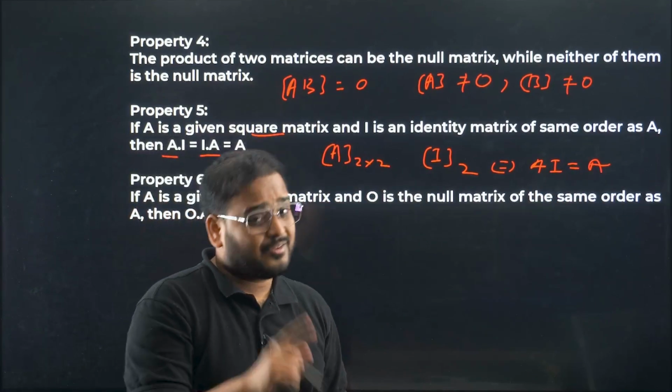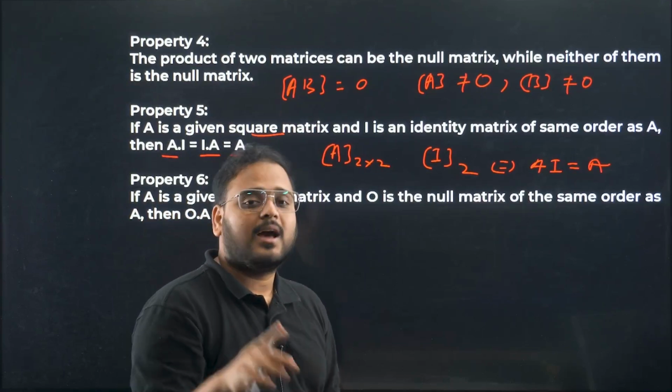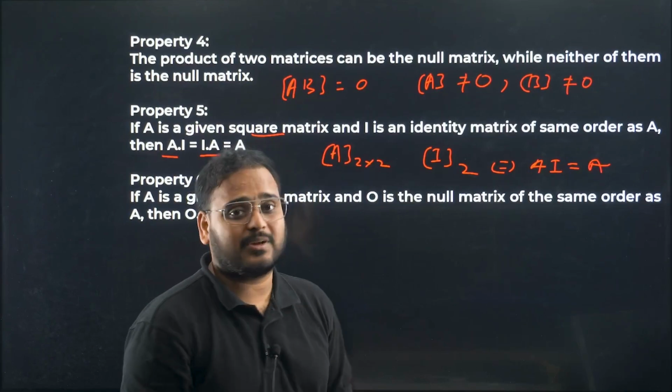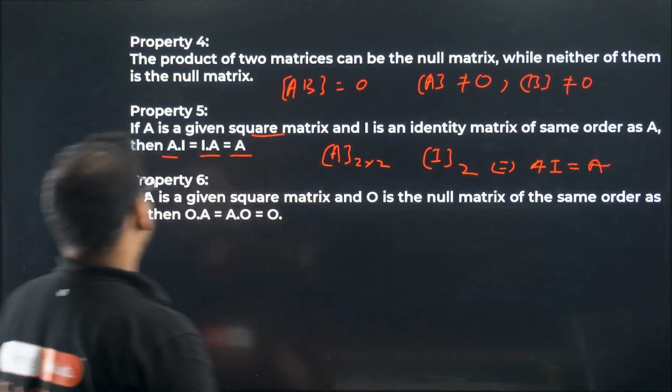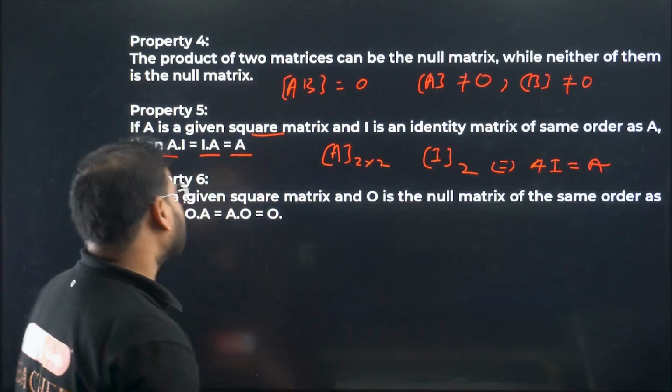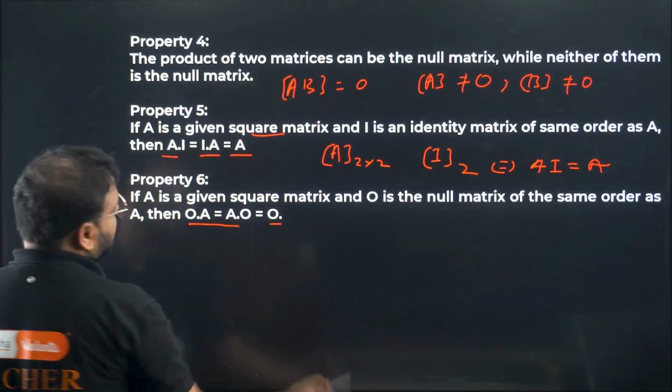Sir, very silly one? Not silly actually. You have taken a question today. I'll show you how it works. A lot of PYQs have used this property to solve the questions. So it's very, very, very relevant to you. Property 6, if A is a given square matrix and 0 is a null matrix, of course 0 into A or A into 0 will be 0.